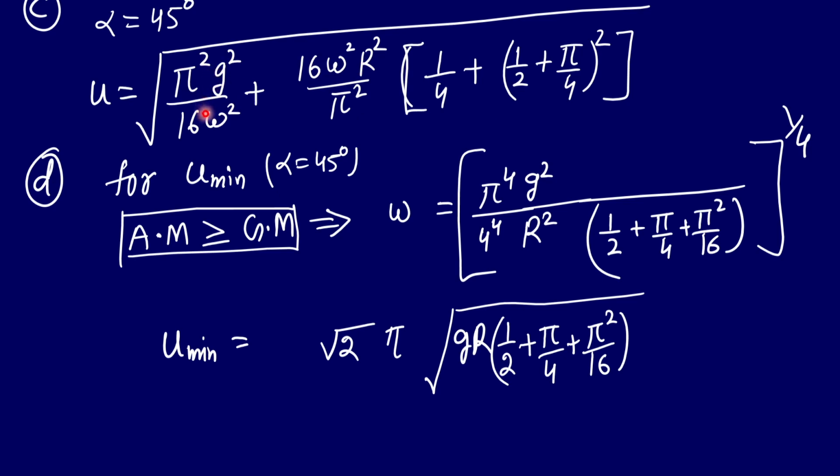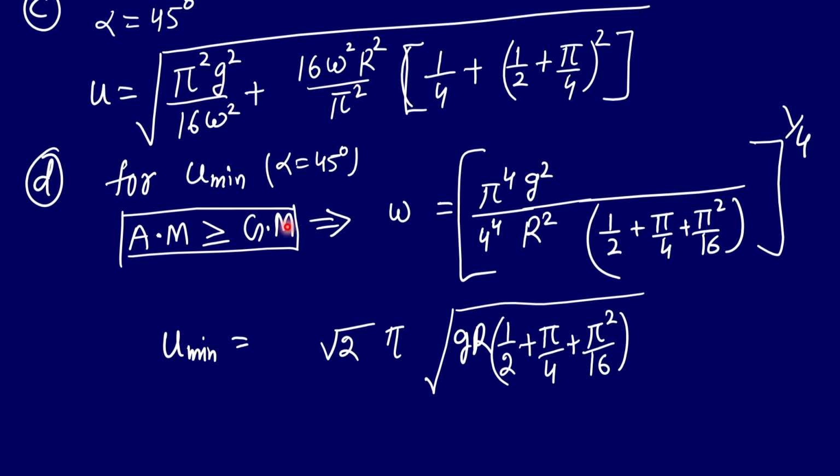And since we can see here that there is omega square in the numerator and here it is in the denominator, if we take this AM greater than GM inequality, so in the GM terms this omega square term will be cancelled out. So the geometric mean will be some constant, right? And since we have to determine the minimum value of this sum of these two terms, the minimum value will be equal to geometric mean.